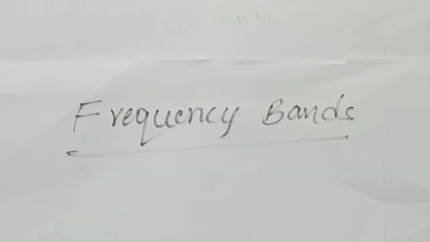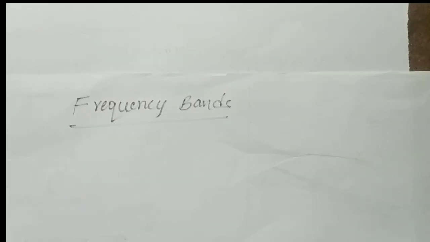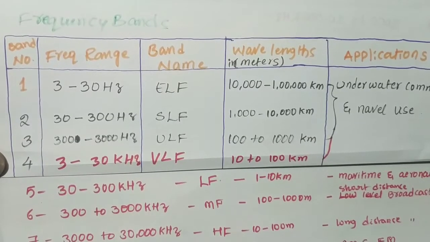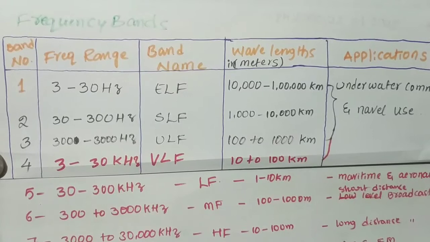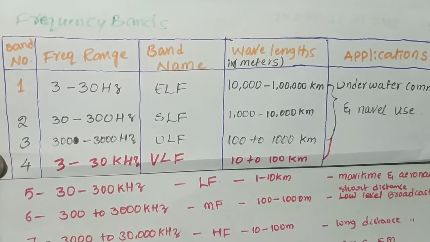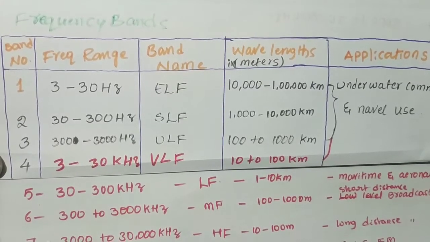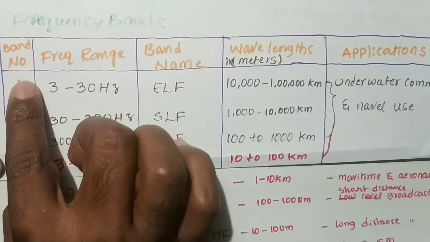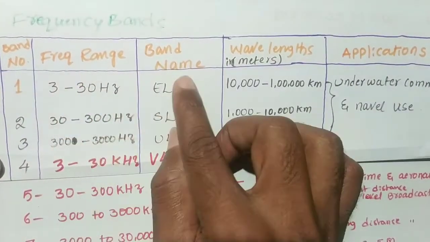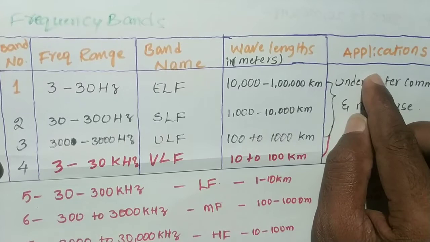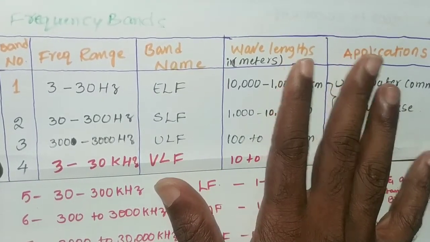The frequency bands are given in the table. Here we are observing the different frequency bands. The frequency bands are divided into 11 frequency bands. The frequency band number, frequency range, frequency band name, wavelengths, and applications are tabulated here.